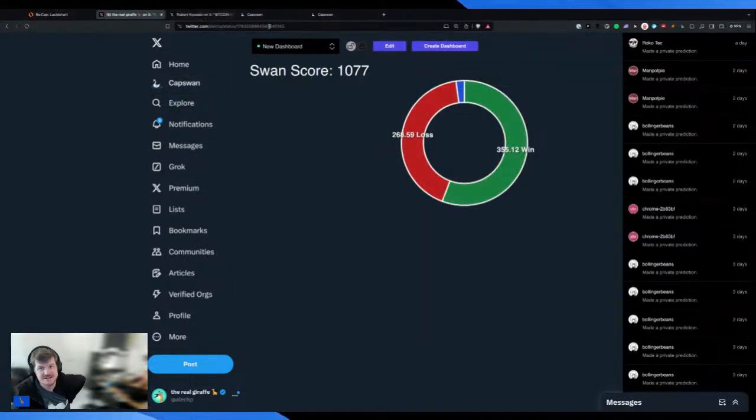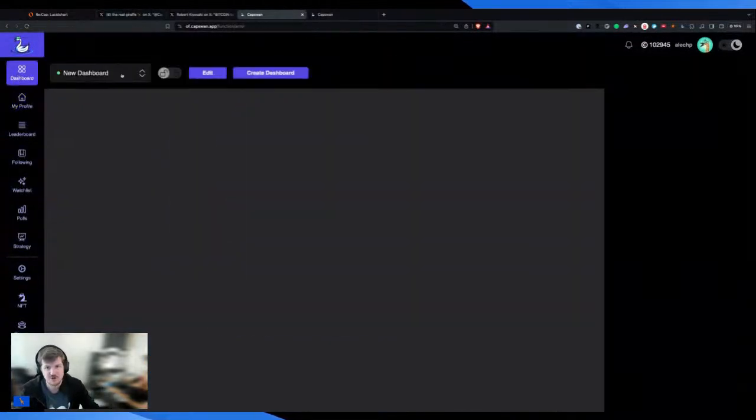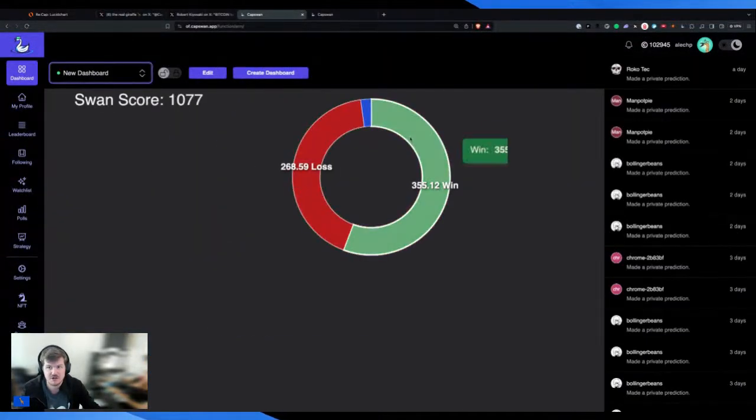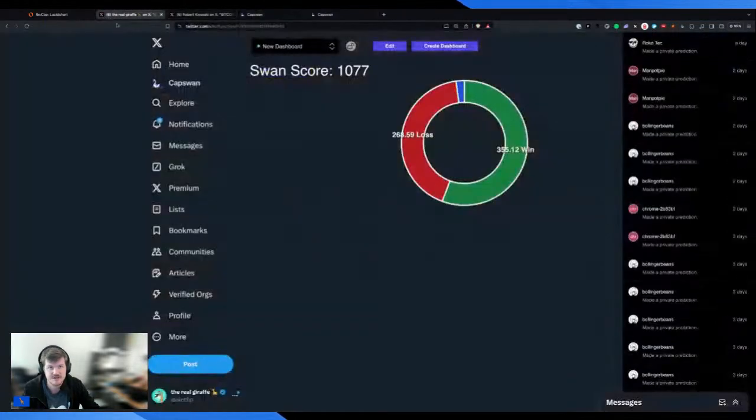You can also then access this directly from the application. So if we go to dashboard and I see new dashboard here, you can see that what we just created from Twitter is available there, right? So we're, to my knowledge, the first company to bring this to Crypto Twitter, and we're going to continue to push this so that you guys get a top-notch experience.